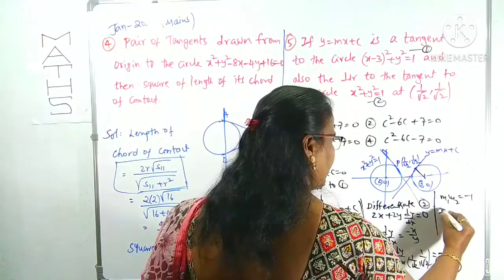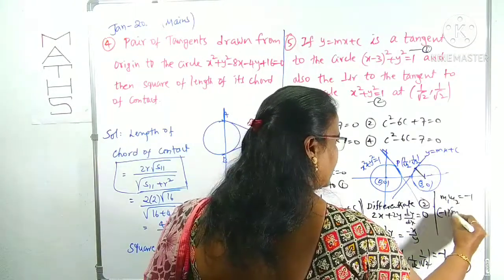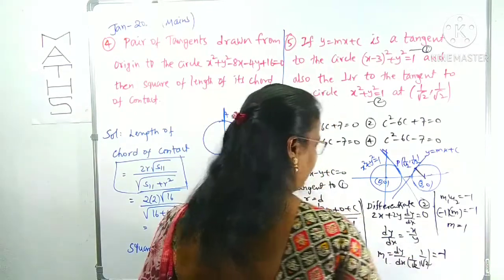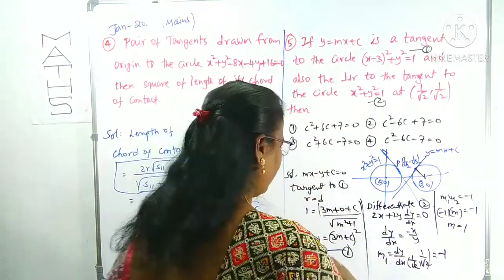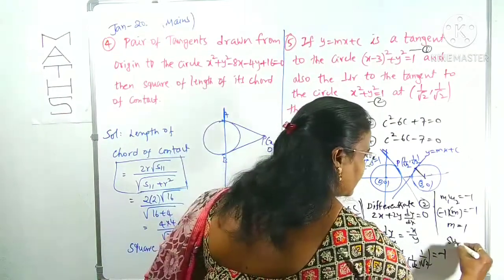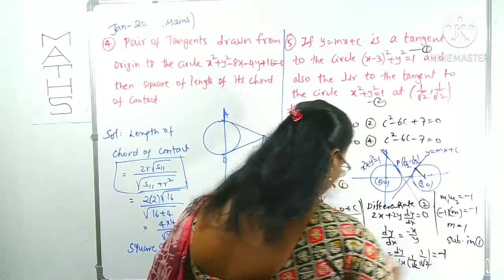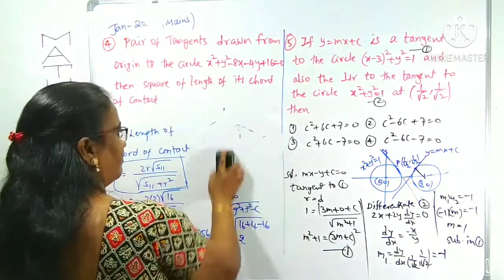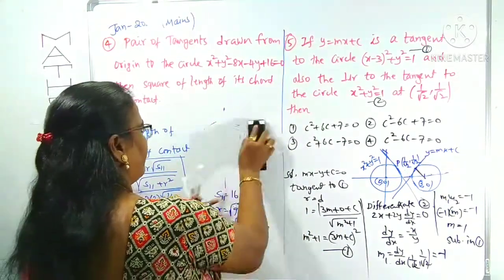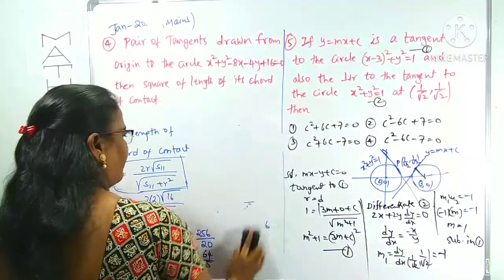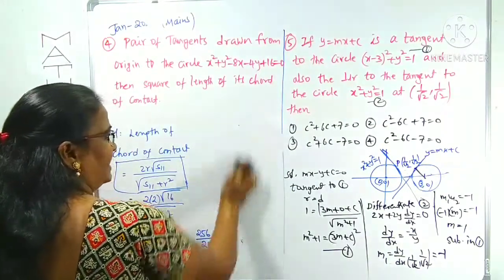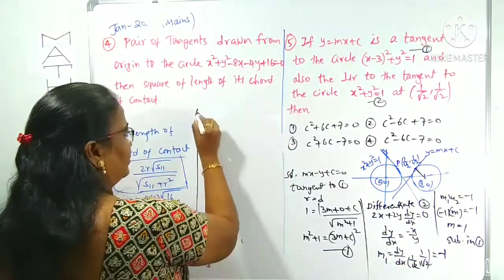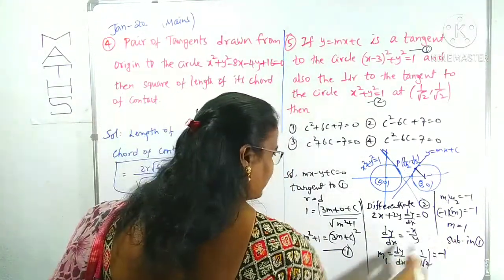M1 is here -1, so M into M2 is also equal to -1. Minus minus cancels, so the M value is 1. Substitute the M value in this equation 1. We can eliminate M and find the C value. That is what we are doing here.